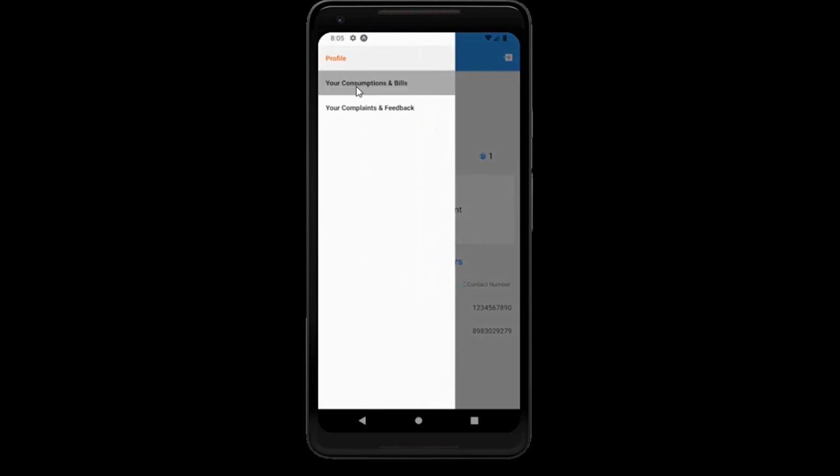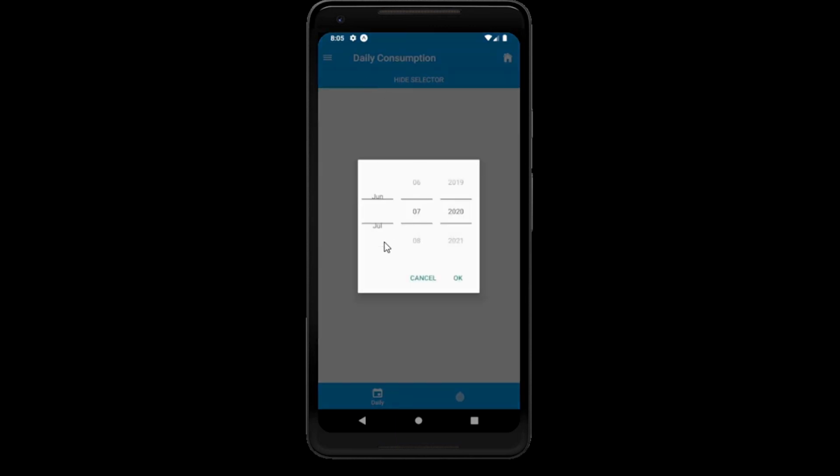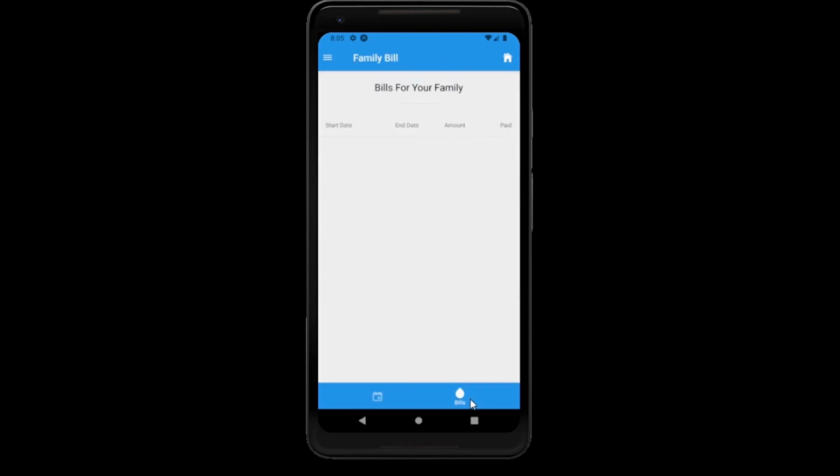Then we can go to the daily consumption screen where we can select a date, say May 19, to view the details, and we have the details for the daily consumption of that day. We can also view the bills for each of our family. Here we can see the start date and the end due date of that bill, the amount of that bill, which is 141, and that the bill is not paid.